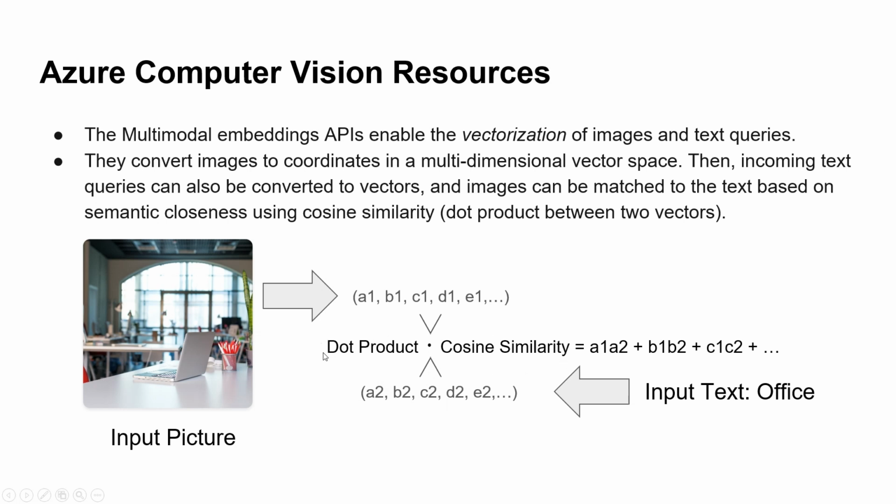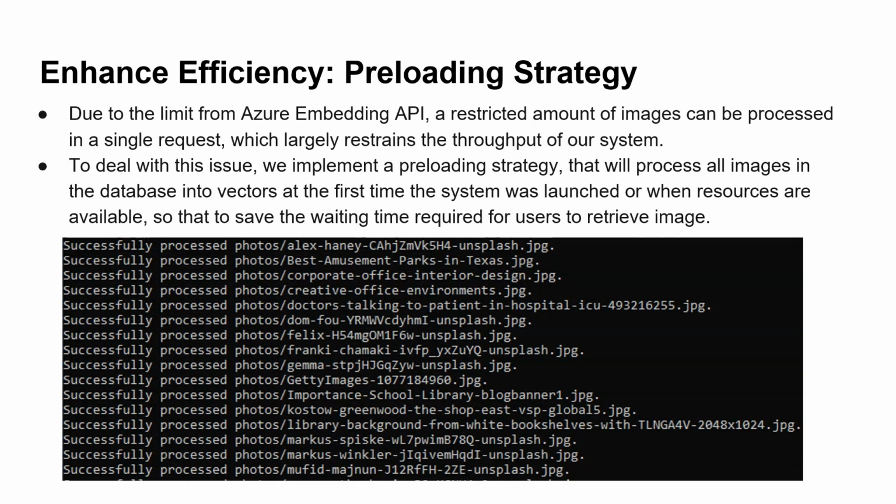Then it will do a dot product to compute their cosine similarities. And these cosine similarities can be a feature to determine their similarity, how close they are, and what their relationship is. In this way, we can find the most relevant images to the input text from the users, and we can achieve semantic closeness using these cosine similarities and vectorization.